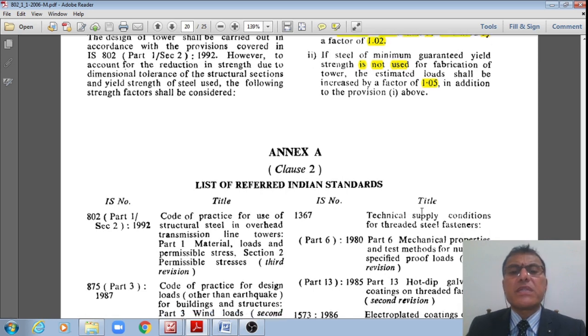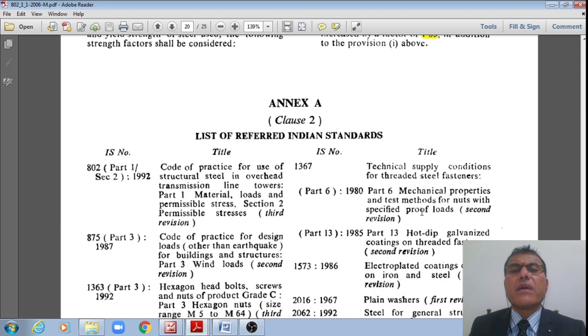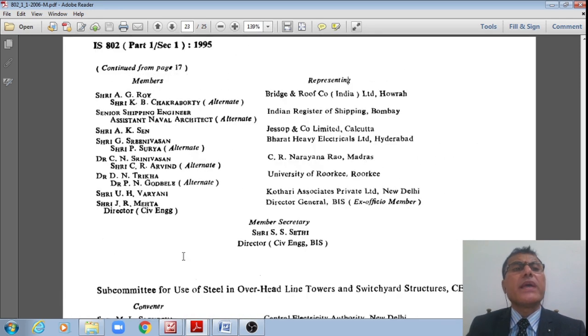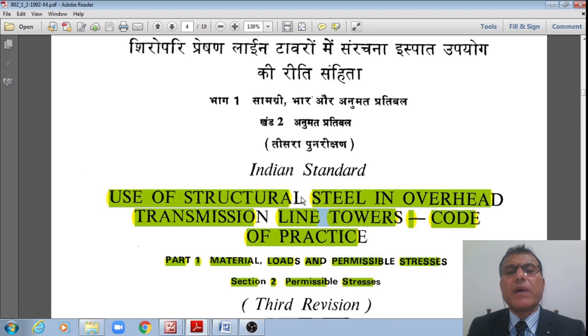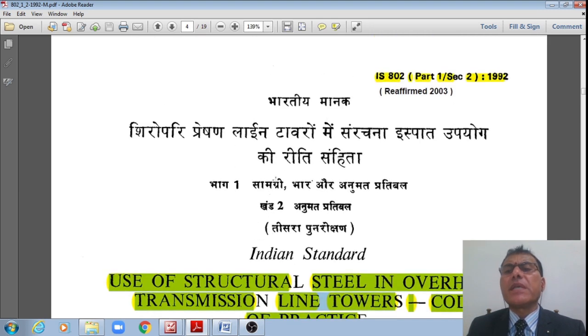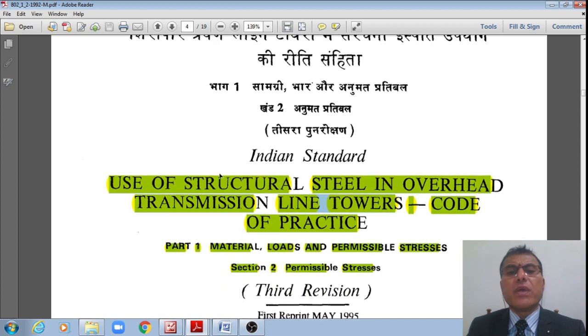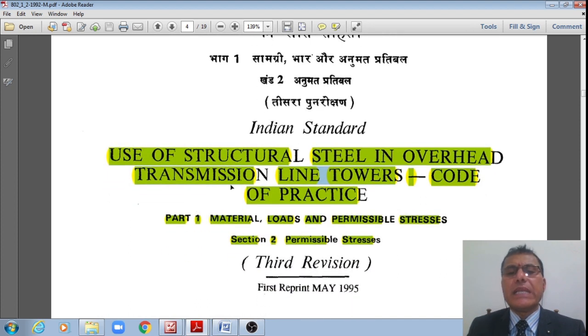That is how the list of referred Indian standards is given, student, right? That is how IS 802 part 1 section 2 is, student. Which is the Indian standard: use of structural steel in overhead transmission line towers, code of practice, section 2, permissible stresses. I hope, student, you are understanding.